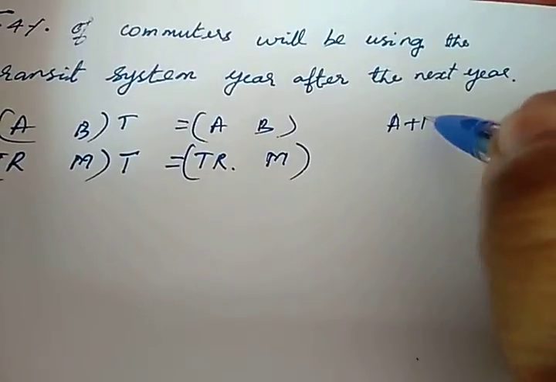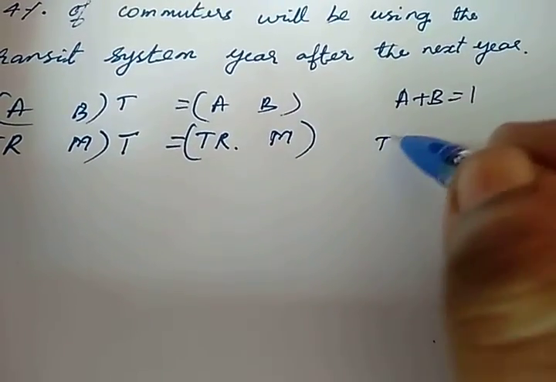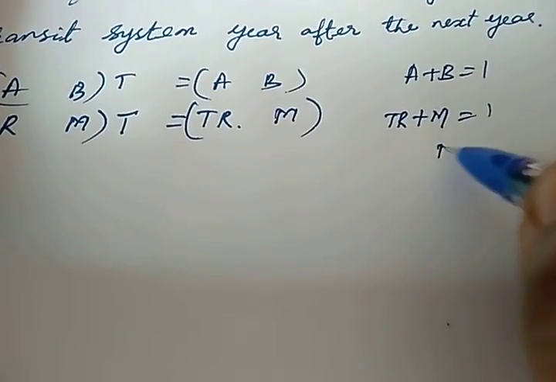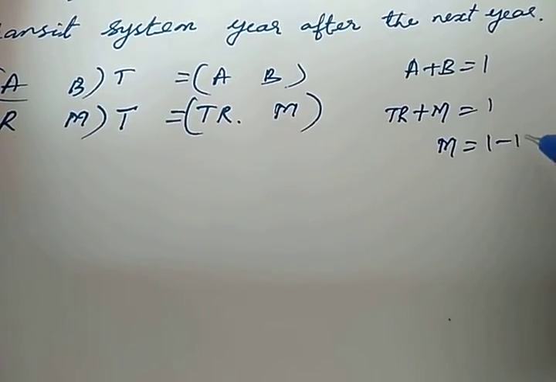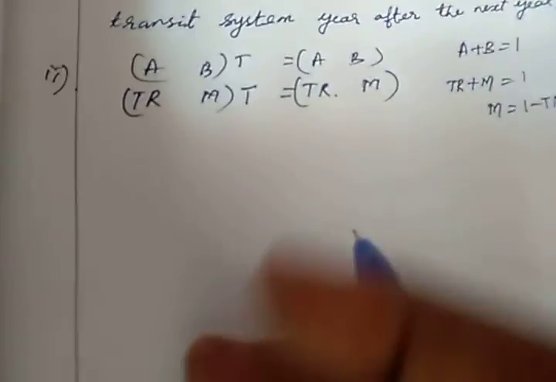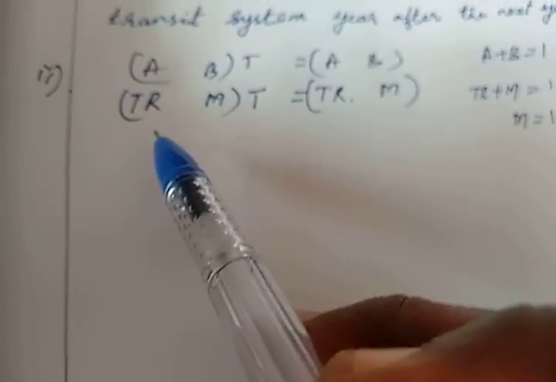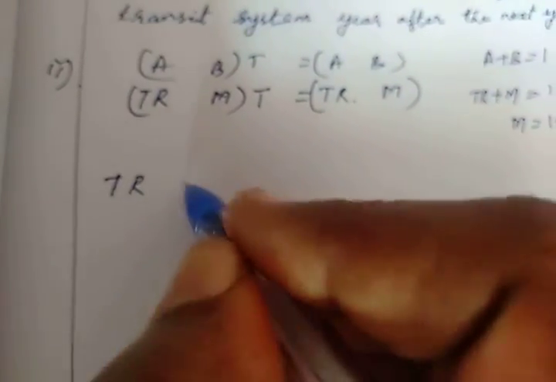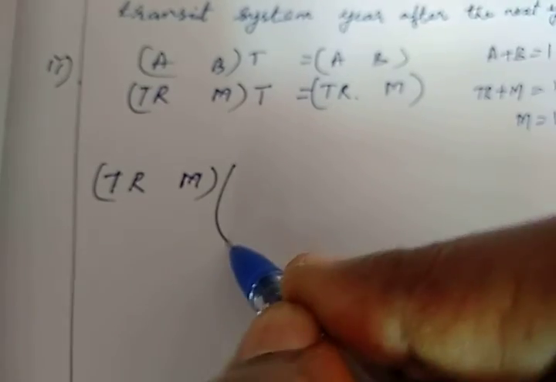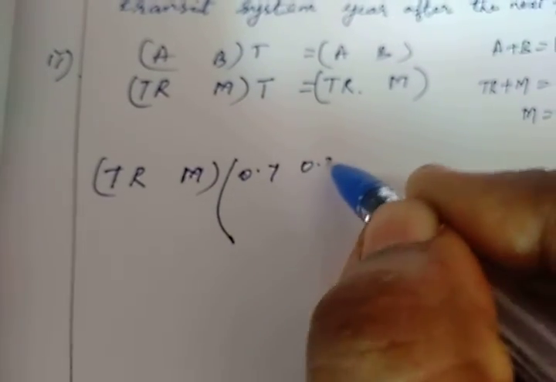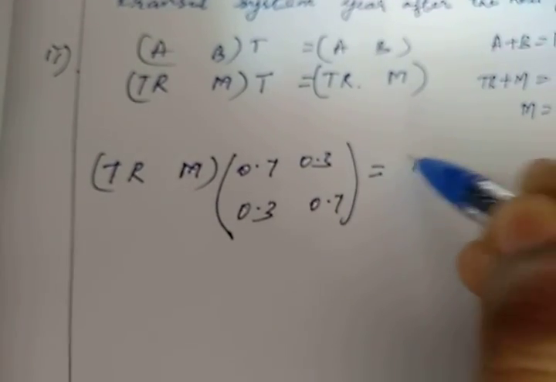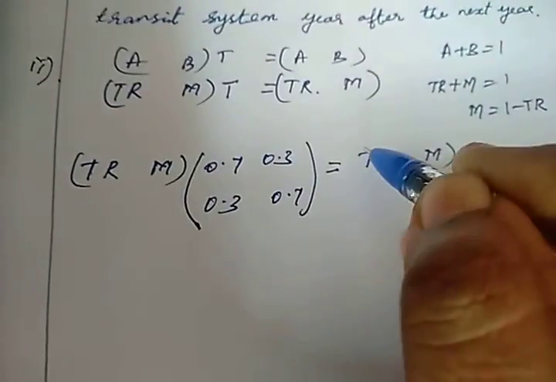Here I already said that A plus B equals 1. I am deriving it here again since we are going to use it for this subdivision. So transit system plus metro train equals 1, metro train equals 1 minus transit system. Now we are not going to substitute for TR and M. We are going to keep it as such: transit system and metro train times the transition matrix 0.7, 0.3, 0.3, 0.7 equals transit system and metro train.